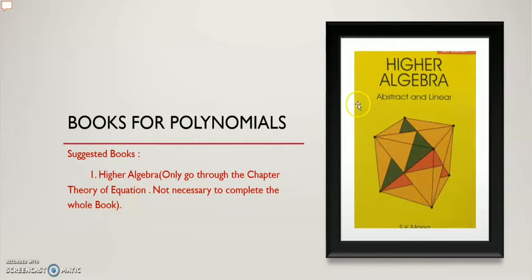Again, one thing: if you open the book, I think you cannot find any chapter like polynomial, but you can find a chapter that is named the theory of equations. In this portion, theory of equations, you can get the polynomials part also. So I recommend you to solve it, and the theory portion of this book for polynomials is very good content. If you are a complete beginner, just go through the theory portion for polynomials and try to solve the questions. But the exercises present in this book are not too much dedicated towards Olympiad,